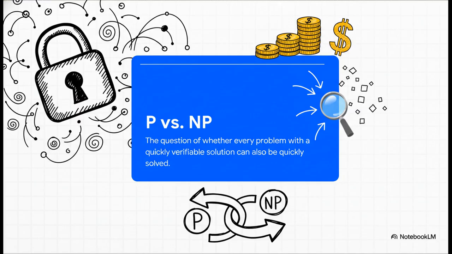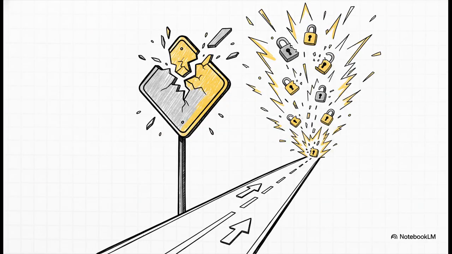Essentially, all of modern encryption is a giant bet that factoring prime numbers is in NP, which means we can easily check an answer, but not in P, meaning we can't easily find the answer from scratch. In other words, we're betting that it's easy to check if a key fits a lock, but it's super hard to find the right key just by looking at the lock. If some genius tomorrow proves that P actually equals NP, it would mean a secret shortcut exists for all these hard problems. Our one-way street would suddenly become a two-way superhighway. Every digital lock we rely on, every password, every bank account, every government secret would become completely useless overnight.